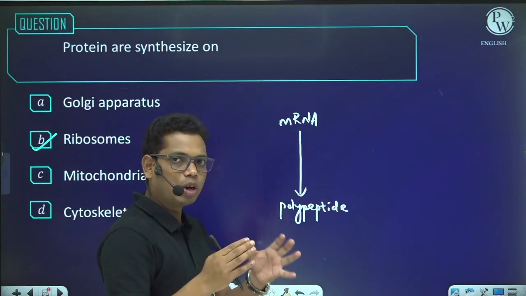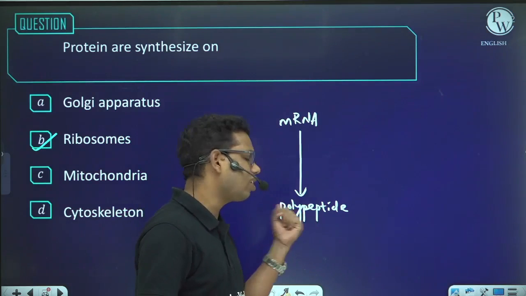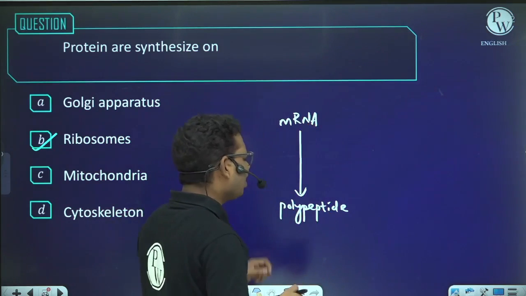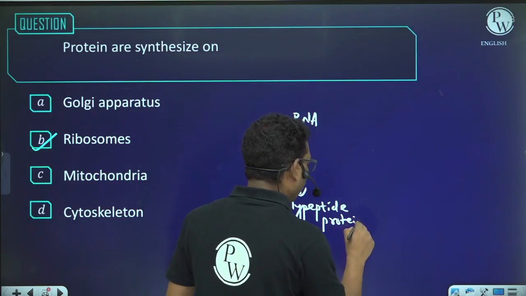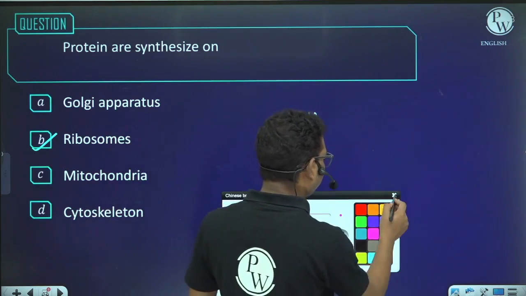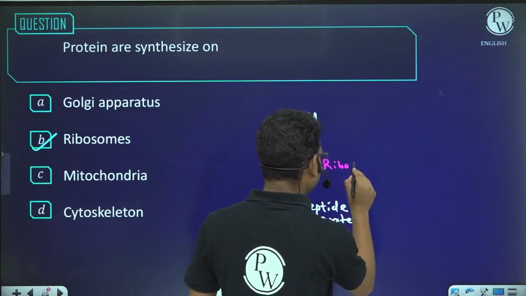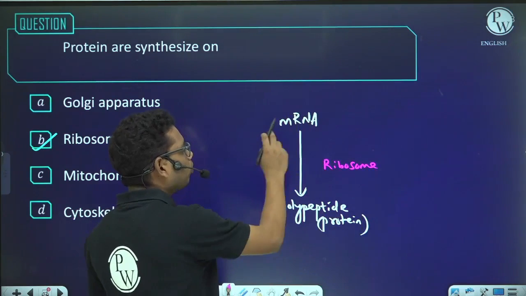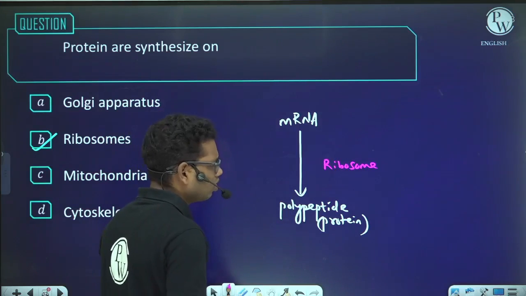The polypeptide has to have a minimum size to be called a protein. So from mRNA a polypeptide is synthesized, and in some cases we call it a protein. Who is going to synthesize this protein? It is the ribosome. The process in which the ribosome synthesizes protein from the information present in the mRNA is known as translation.